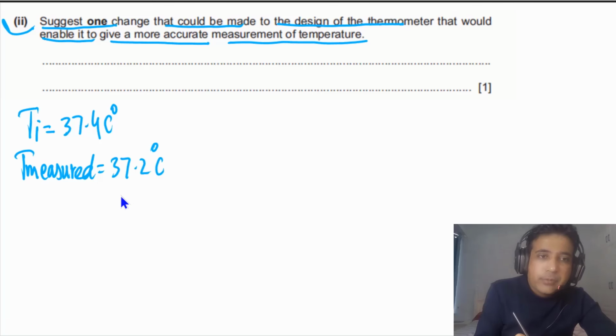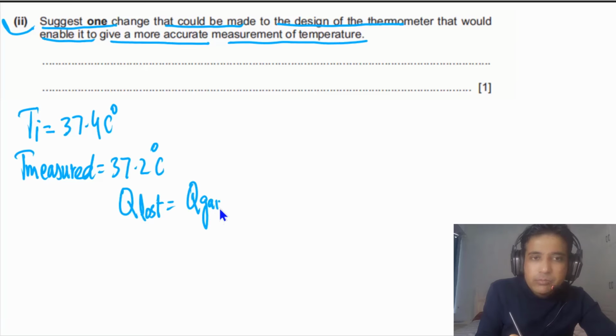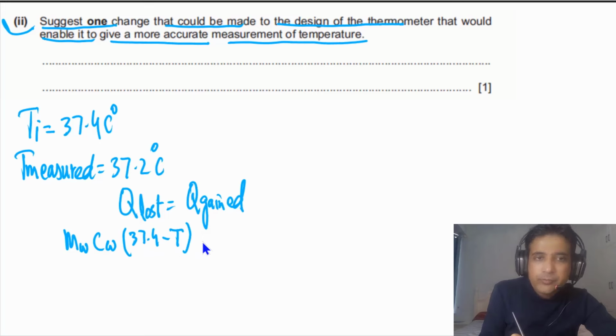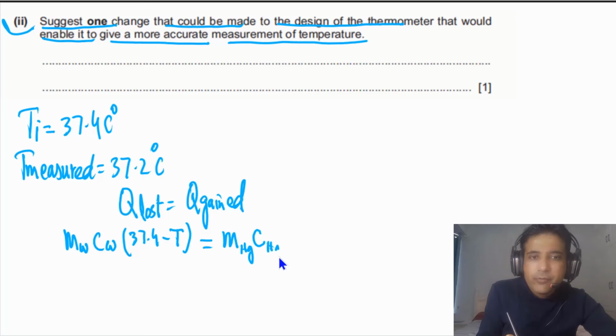For that purpose, we can look at Q lost by water, which is equal to Q gained by mercury. Q lost by water is mass of the water times C of the water times the initial temperature of the water minus the final temperature of the water. This is equal to mass of the mercury, m_Hg, times C for the mercury, times final temperature of mercury minus the initial temperature of mercury.